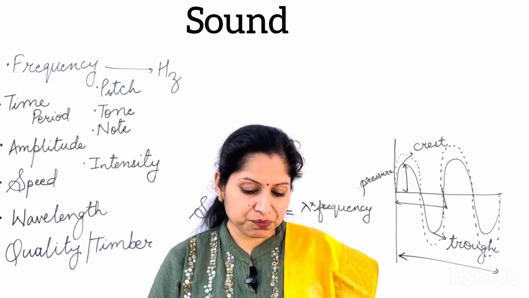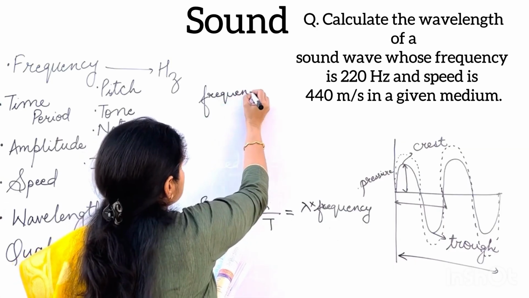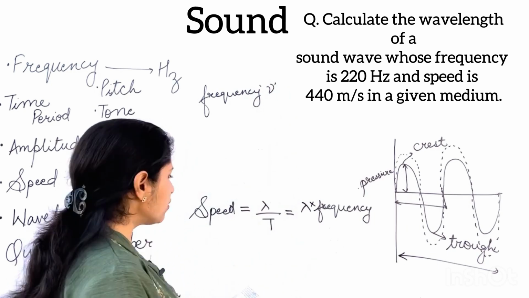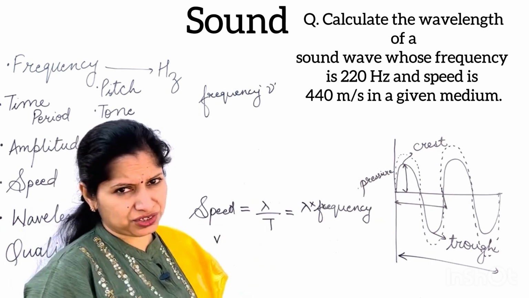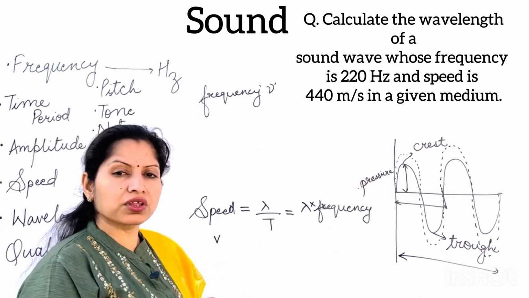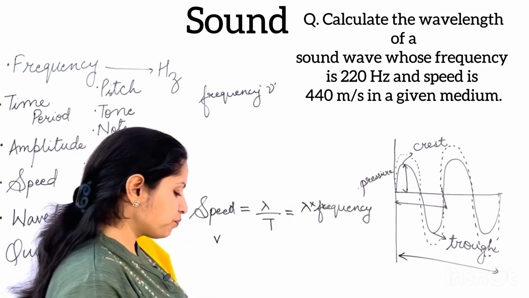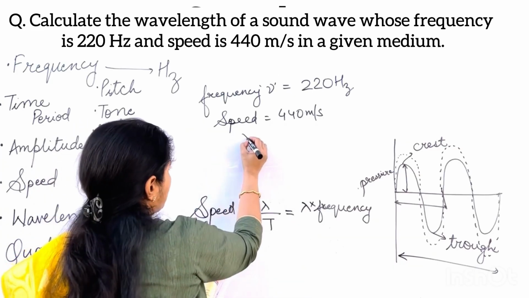The question I'm reading is: calculate the wavelength of a sound wave whose frequency is 220 Hz. The symbol for frequency is nu, but I try to avoid that because the symbol used for speed is v, and they look quite similar. So it's better to write the word frequency, and for speed you can use the symbol. Frequency is given as 220 Hz, and the speed is 440 meters per second. You have to calculate the wavelength.